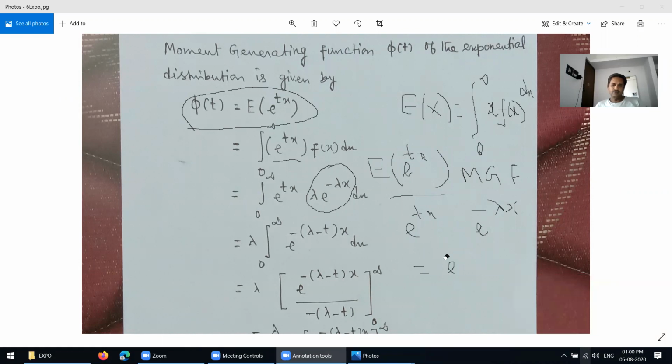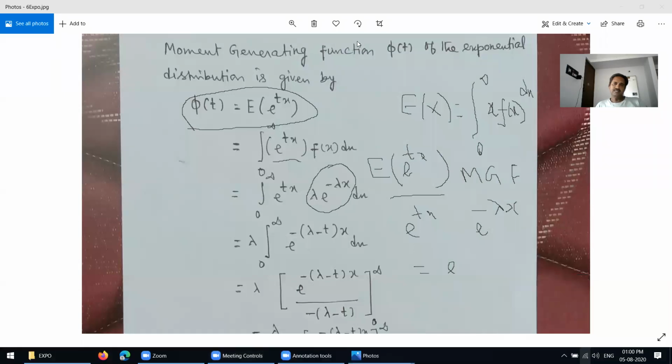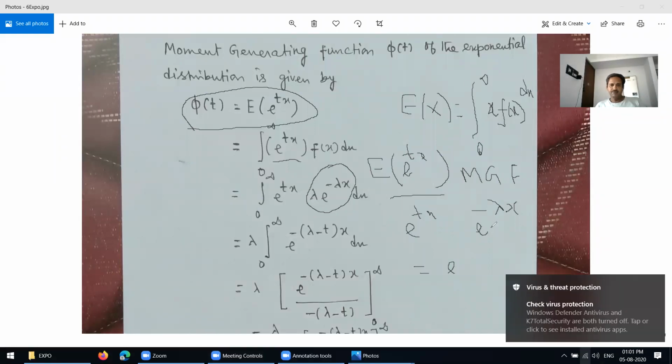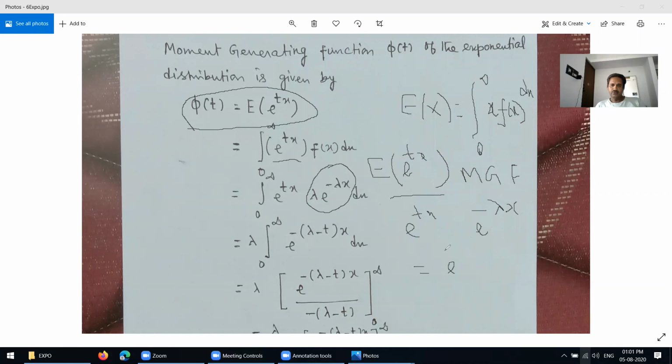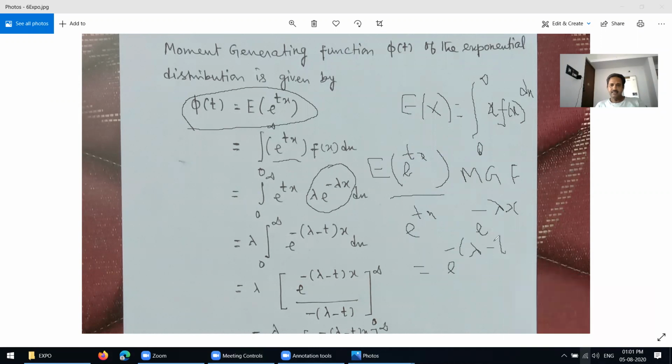You better know these values. Here you write e power tx into e power minus lambda x, taking lambda outside. Taking the negative outside, we get lambda minus t, into x.